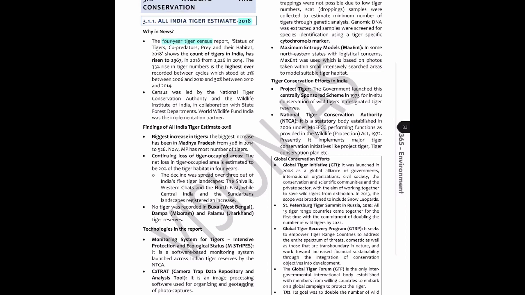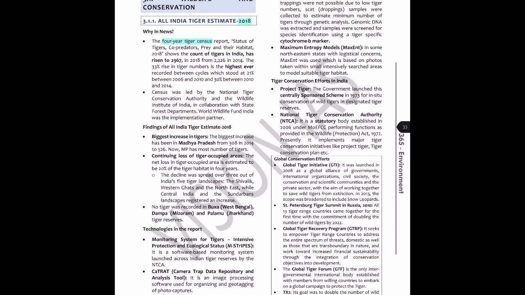Now 4 years is important because the tiger census is held every 4 years, and the report title is Status of Tigers, Co-Predators, Prey and Their Habitat 2018. The title of the report, I wouldn't say is really important. It's just something that you should vaguely remember. You don't need to rote learn the entire thing. Just know that it's related to tigers, co-predators, their prey and their habitat, basically everything about tigers.